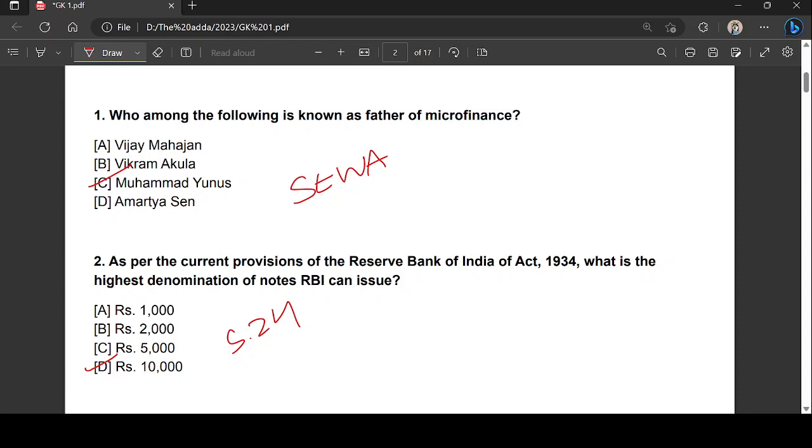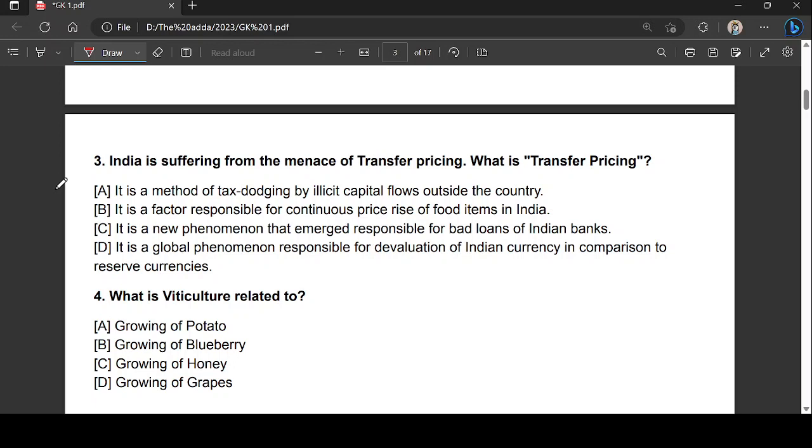Third question. India is suffering from a menace of transfer pricing. So what is transfer pricing? It is a method of tax dodging by illicit capital flows outside the country. It is a factor responsible for continuous price rise of food items in India. It is a new phenomenon responsible for the bad loans of Indian banks. It is a global phenomenon responsible for devaluation of the Indian currency in comparison to reserve currencies. The right answer is option A, a method of tax dodging by illicit capital flows outside the country. You can also say it is tax evasion.